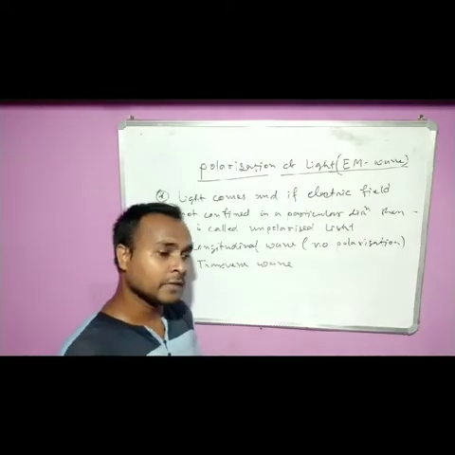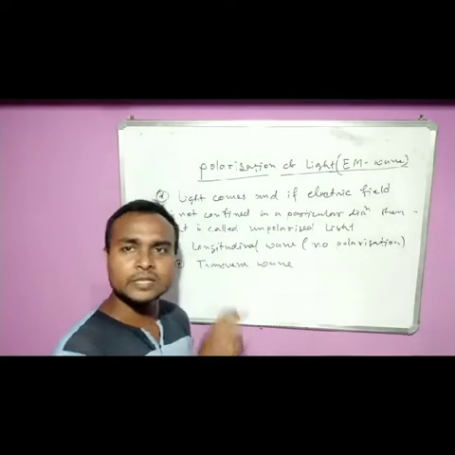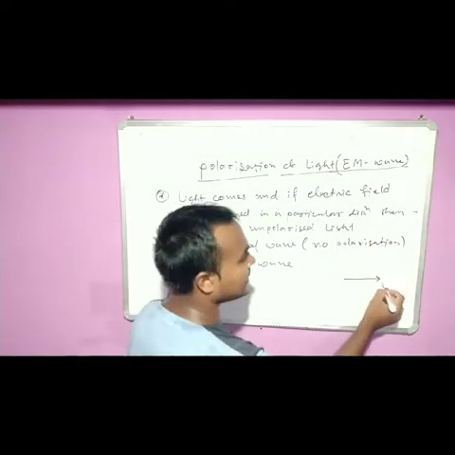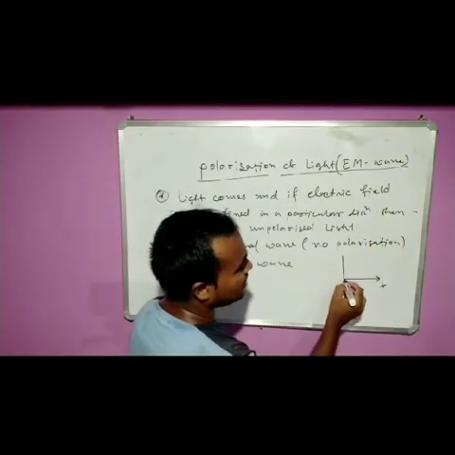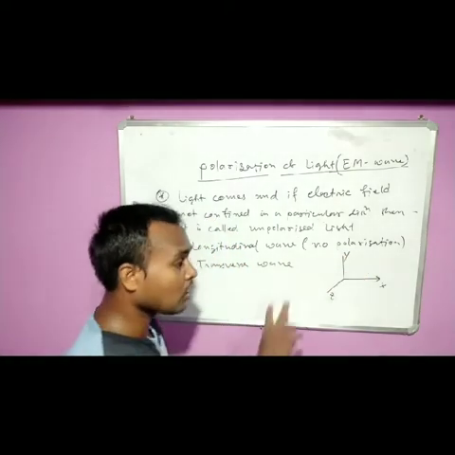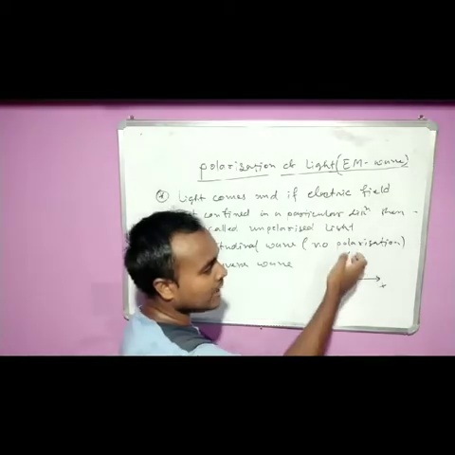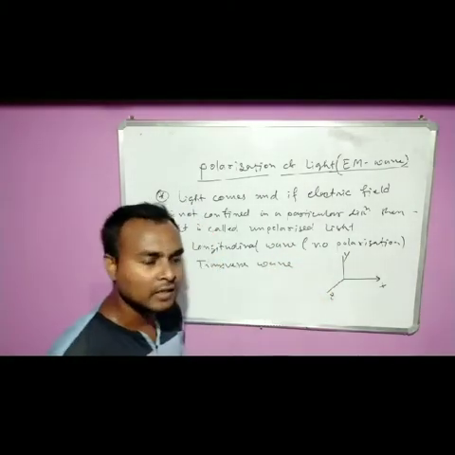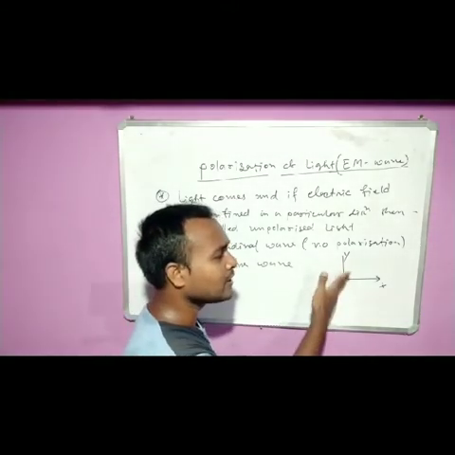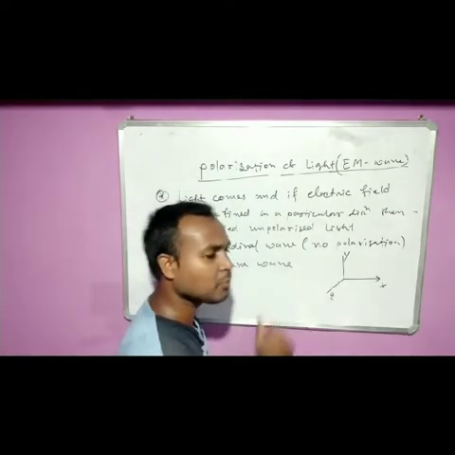But in transverse wave, what happens? The particle of the medium will oscillate perpendicular to the propagation of the wave. Suppose the wave is propagating along the x direction, this is the y direction, this is the z direction. The particle of the medium will oscillate perpendicular to this direction. It can move either in the y direction, in the xy plane, or in the zx plane, or in between any plane. So here the orientation of the particle oscillation will be different. Many orientations are possible. Clear?